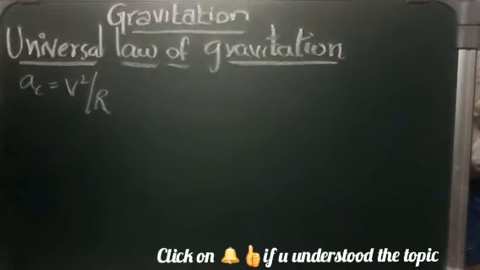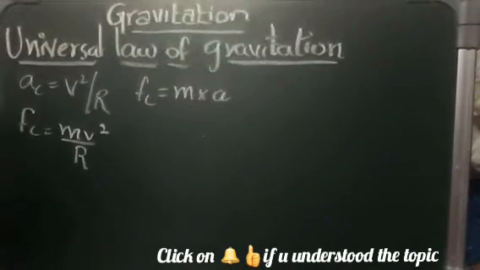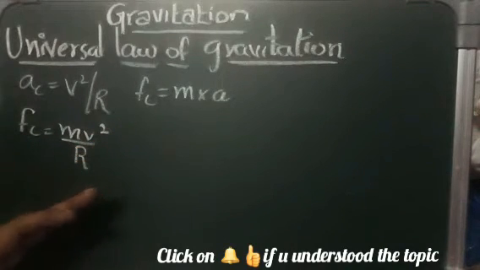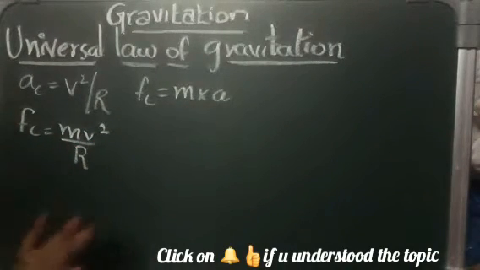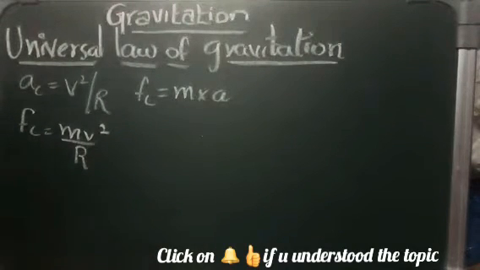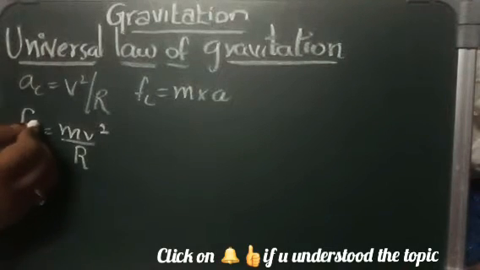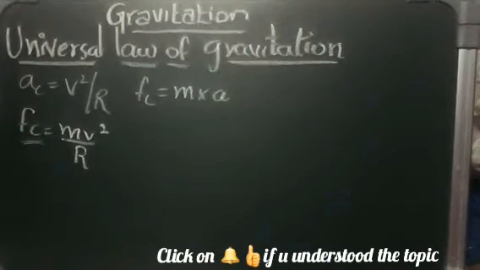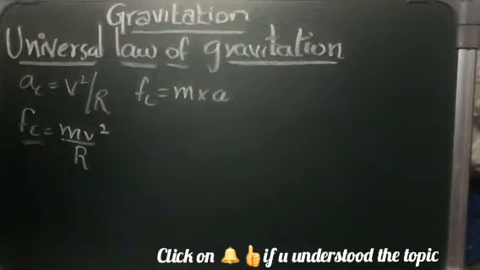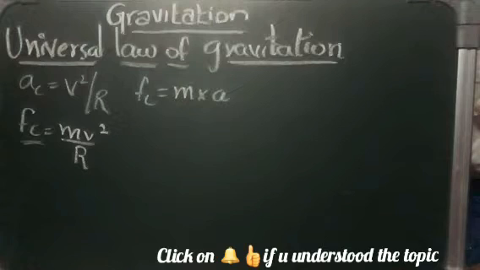So what was the force that was acting? F_c is equal to mass into acceleration. On substituting a_c, the acceleration of circular motion, we got mv square by r, isn't it? So this was the centripetal force which we acquired. Centripetal force is very important; it plays a major role in uniform circular motion, isn't it?